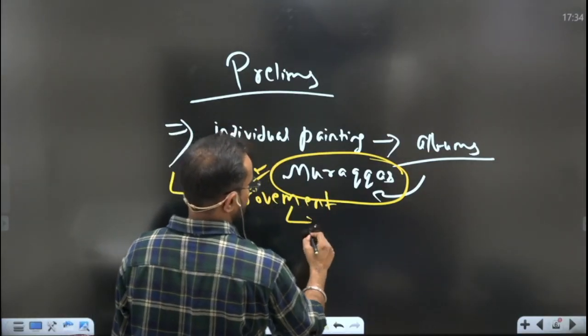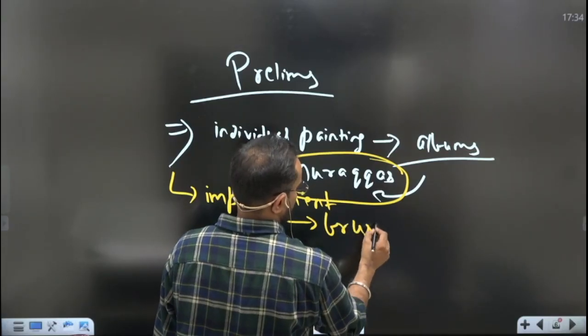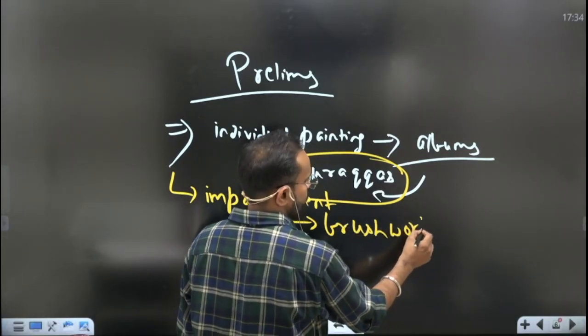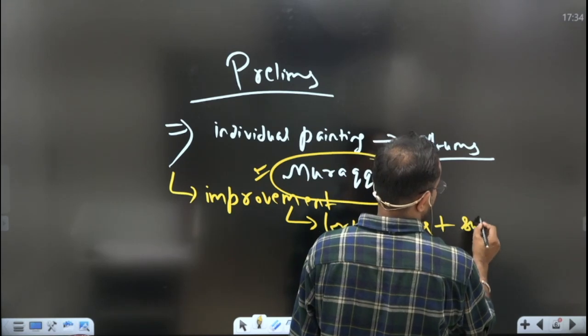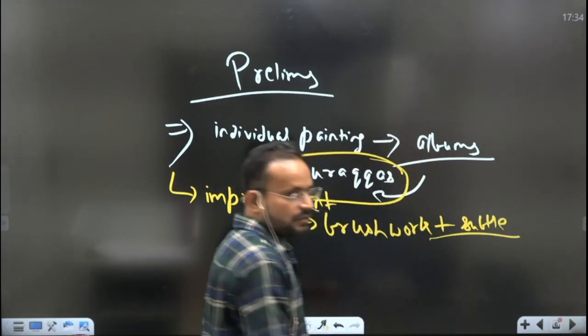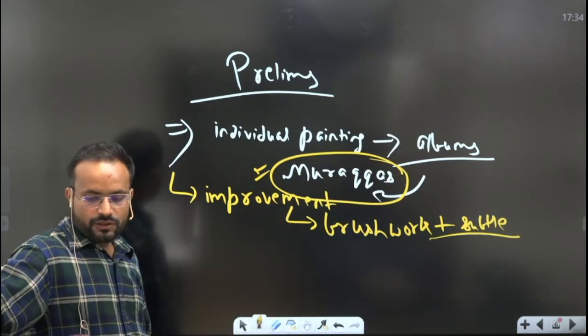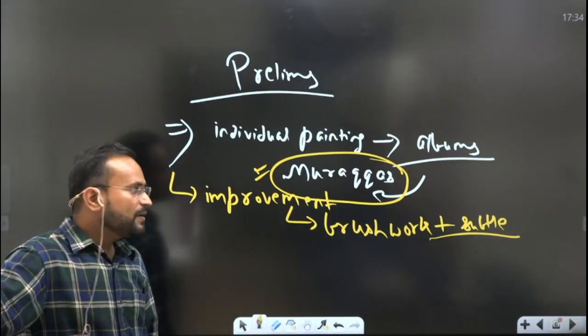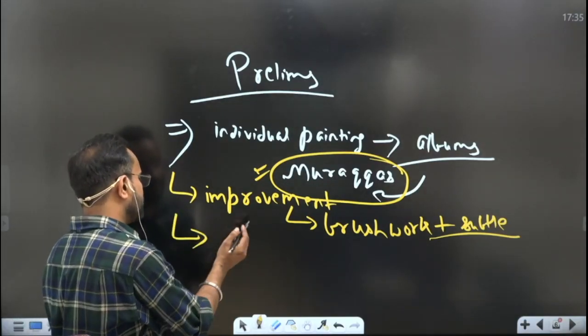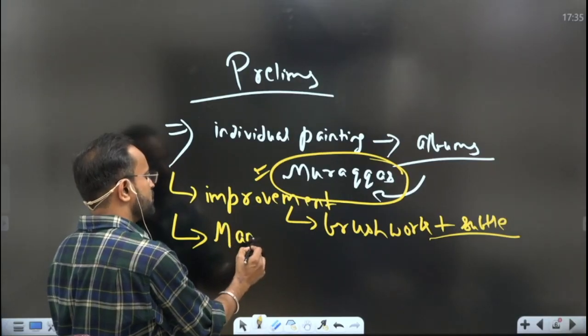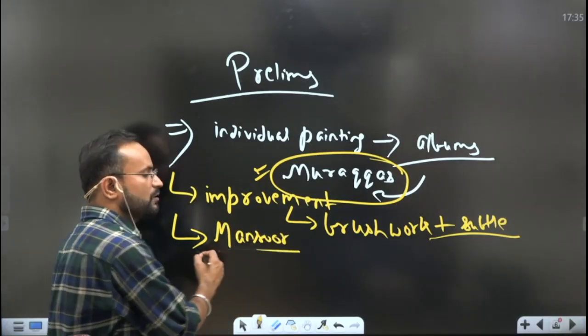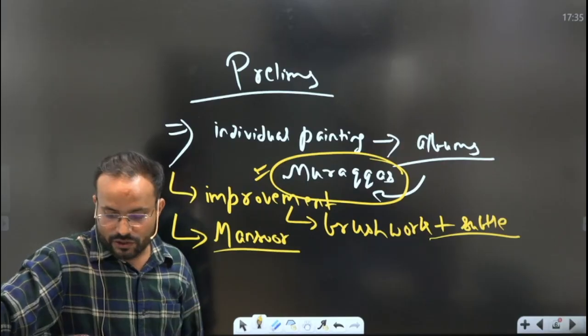Then there were some other points: there was improvement in the brushwork and use of subtle colors. And who was the most famous artist of the Jahangir era? It was Mansoor. Under Akbar we saw Daswant, Basavan, Kesu and all.